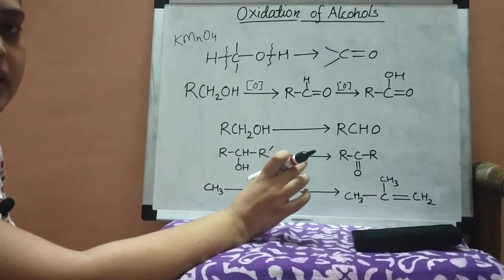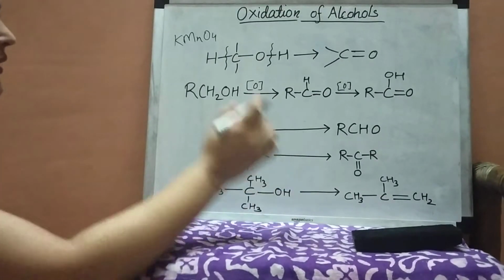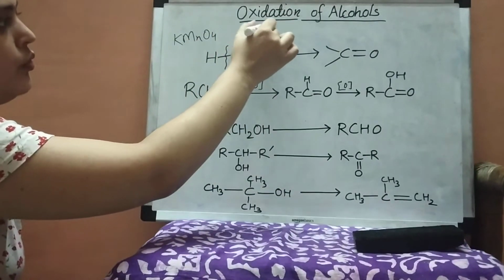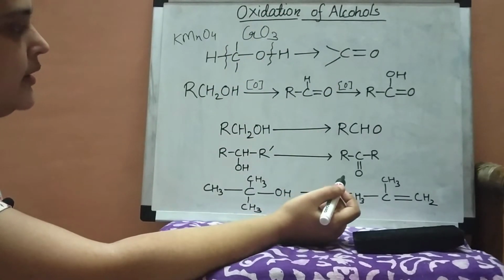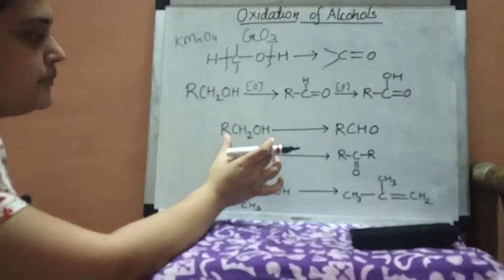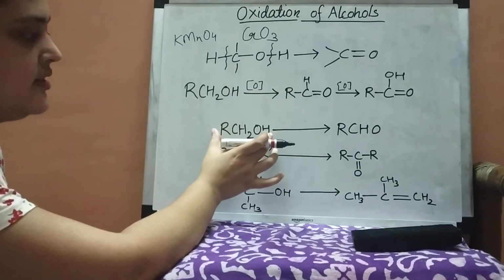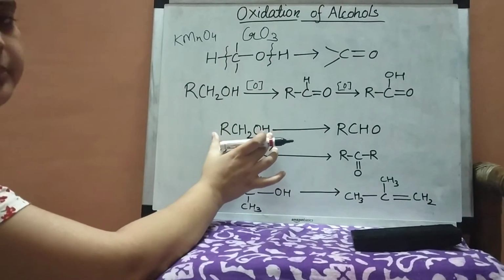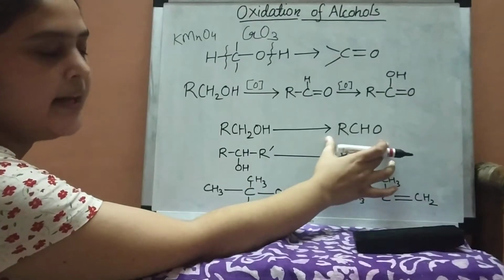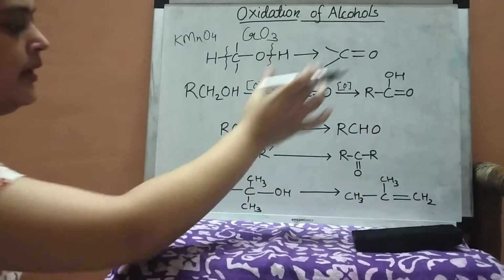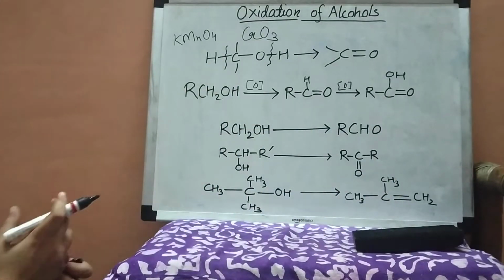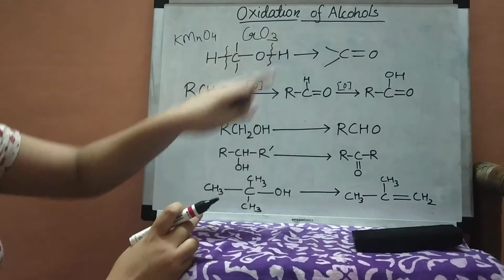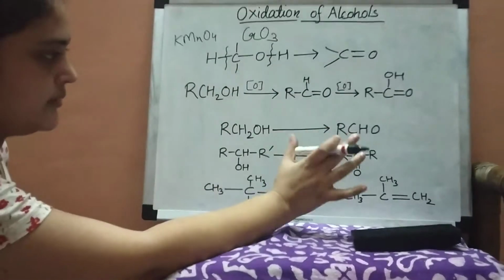Next reagent is chromium anhydride, that is CrO3. What chromium anhydride does is change the primary alcohol to aldehyde. This is aldehyde, and the secondary alcohol to ketone. So the chromium anhydride does this.